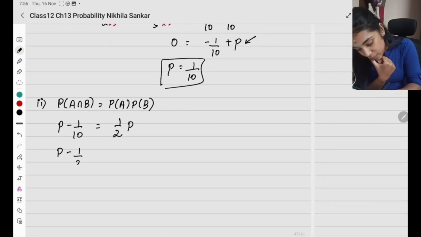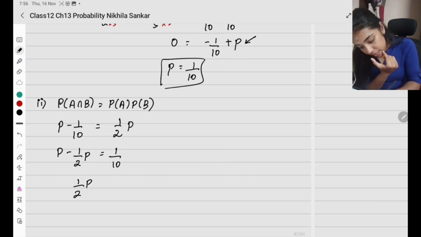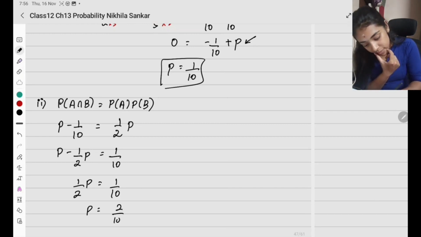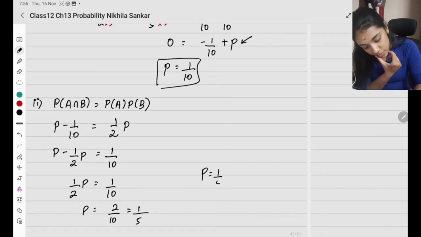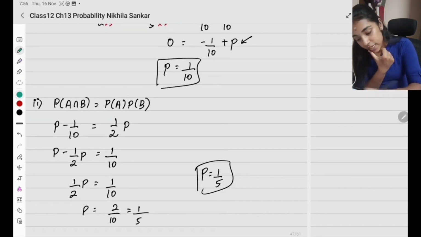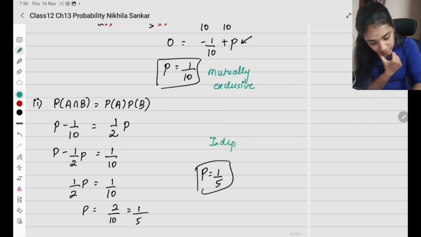P minus 1 by 2 P equals 1 by 10. So P minus half P is going to be half P equals 1 by 10. P equals 2 divided by 10, which is 1 divided by 5. So value of P is going to be 1 by 5 for independent. This is mutually exclusive, and this is going to be independent.